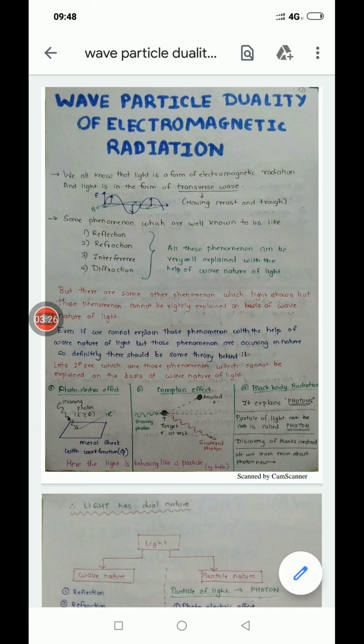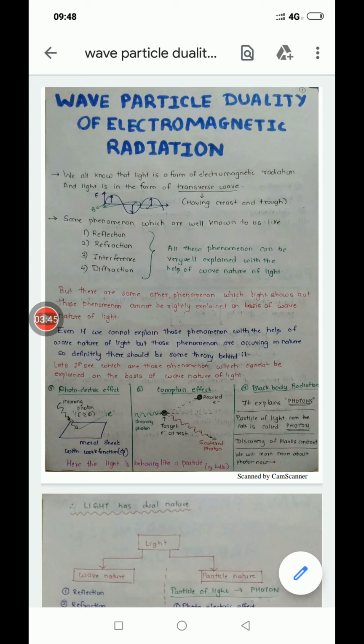The radiation transfers its energy to the electrons of the metal, and taking that energy, electrons come out of the metal, provided that the energy of the radiation is greater than the work function of that metal sheet.